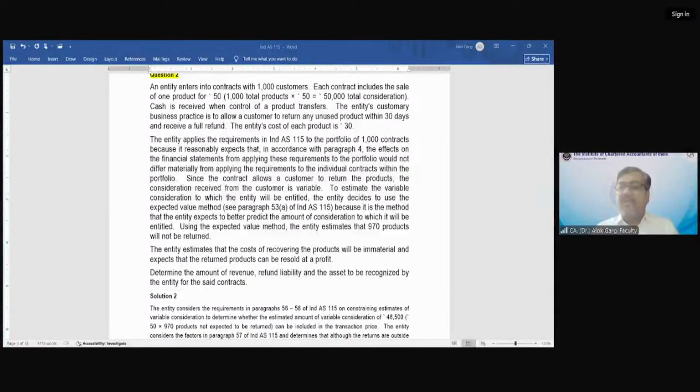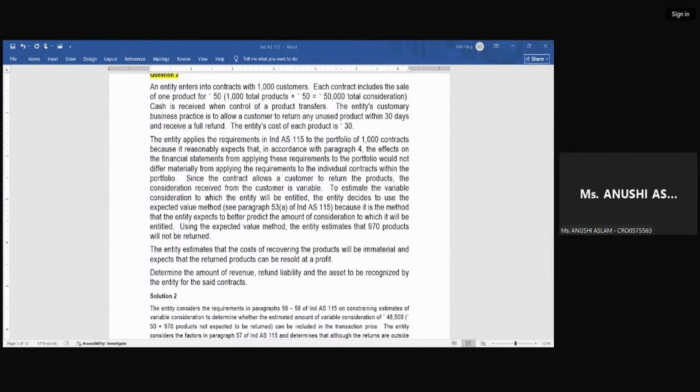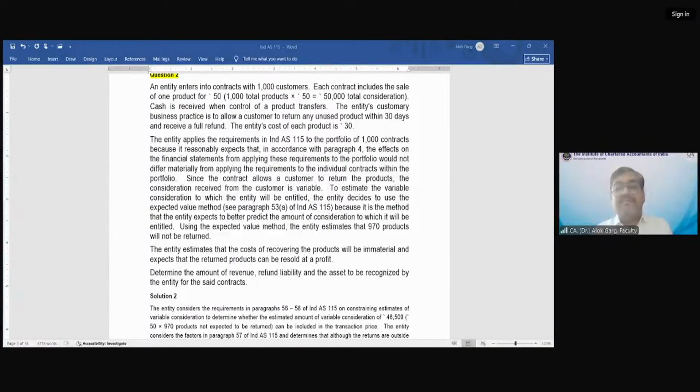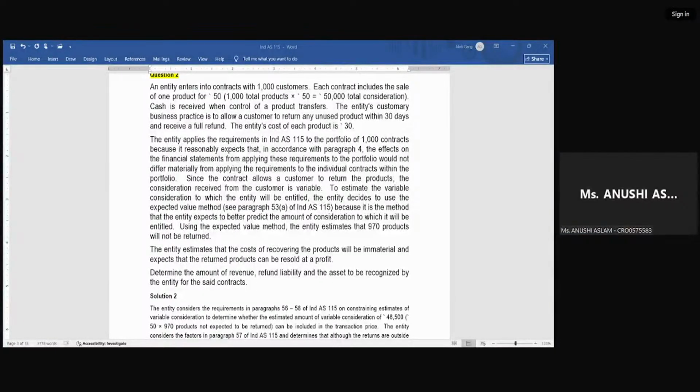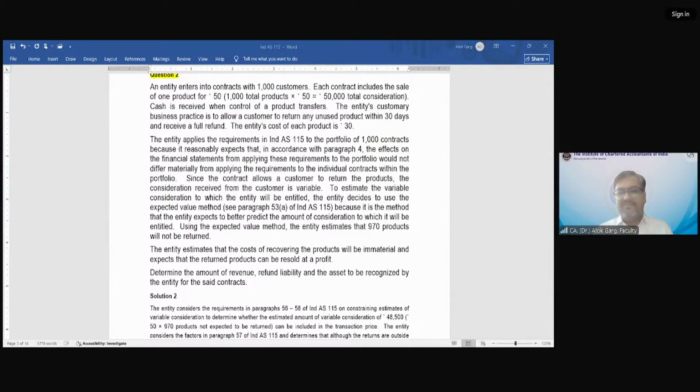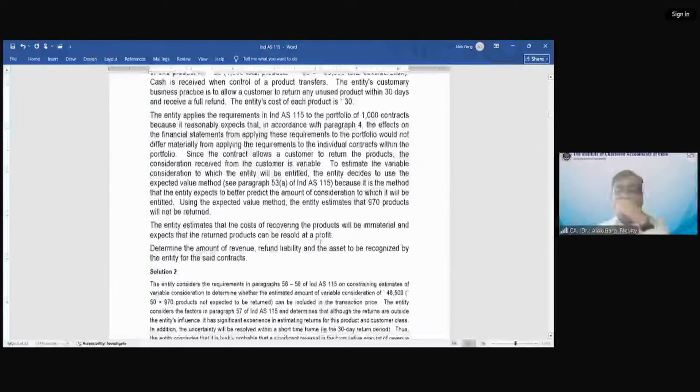Okay. For example, Saminathan is a customer. So he wants to return that product to me. So of course I'll return the money to him, but I will also ask, where is my product? So it means with this refund liability, I'm also getting a right to receive my goods, my inventory back. So what is the accounting entry for that? Right to receive inventory account debit. Right to receive inventory account debit to what?